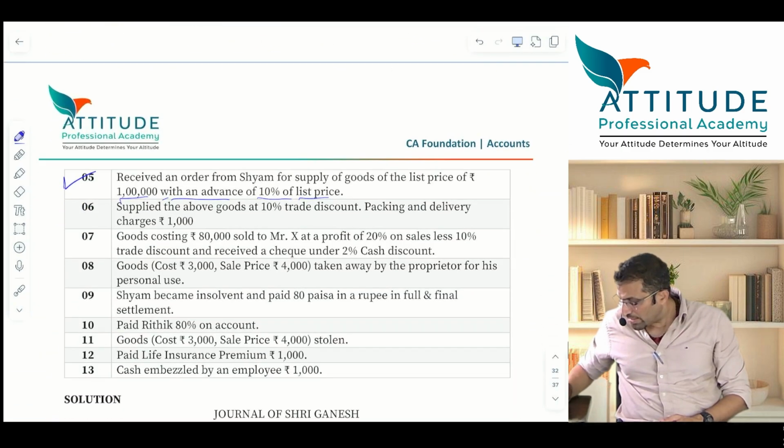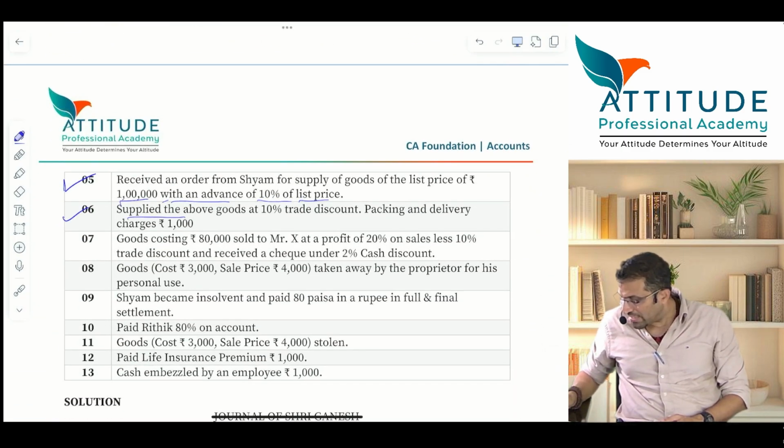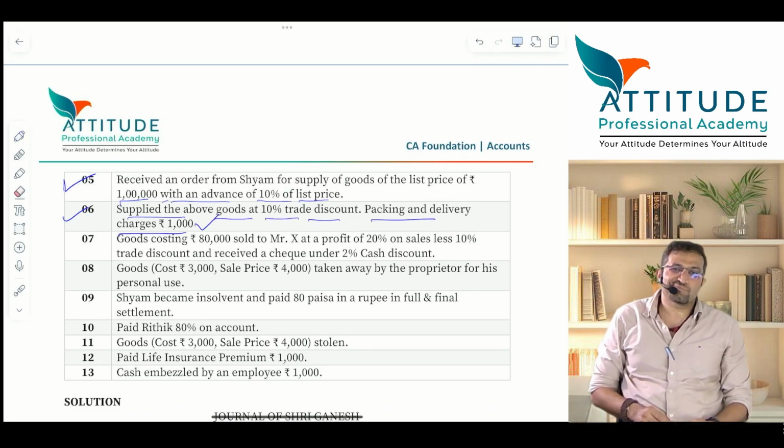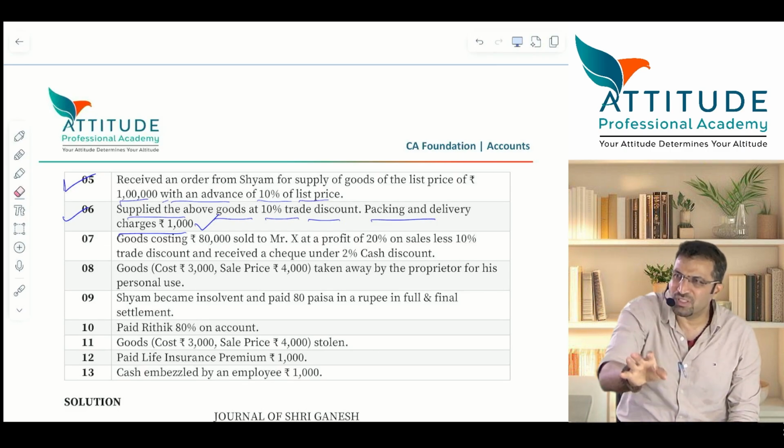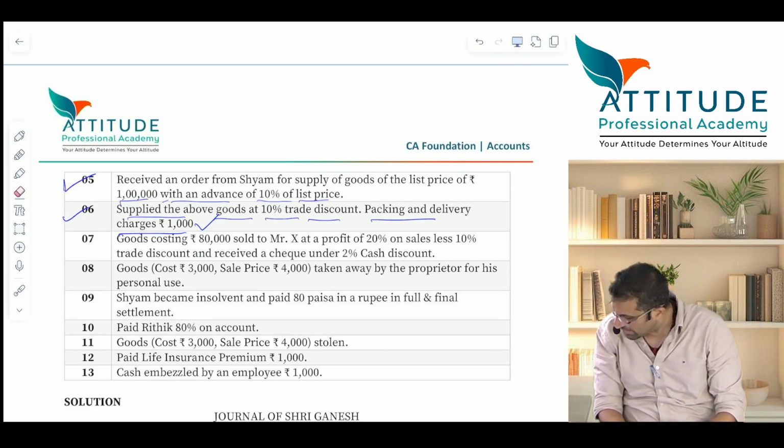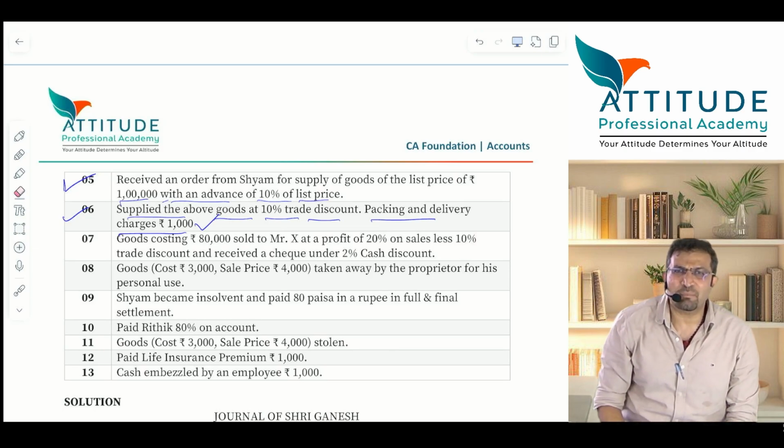Now क्या हुआ है ये देखो, supplied the above goods at 10% trade discount, packing and delivery charges 1,000. Hear it carefully. You are telling Sham, okay, take these goods and take a discount of how much? 10% trade discount. 1 lakh minus 10% is how much?